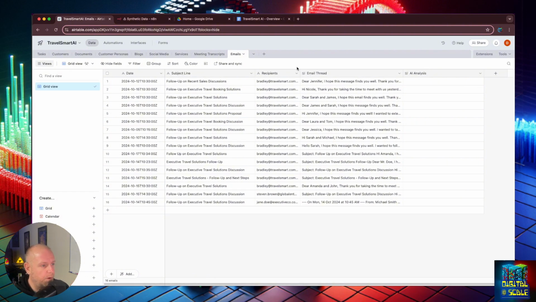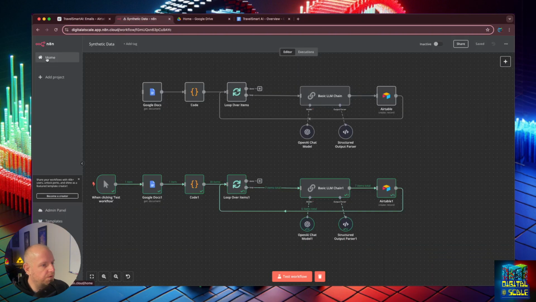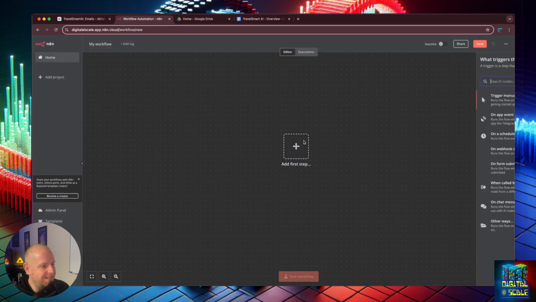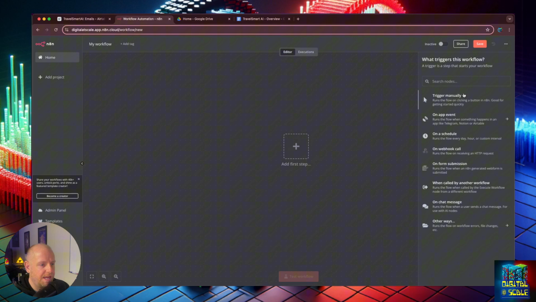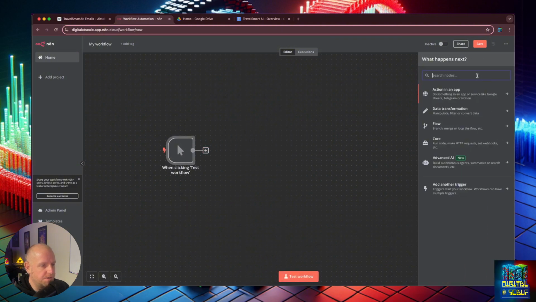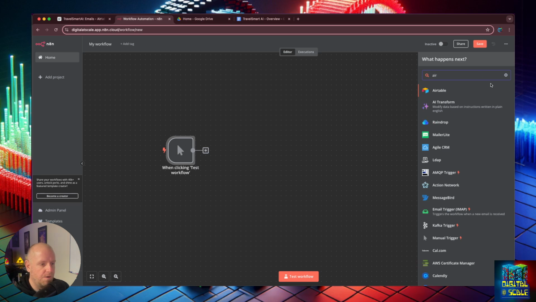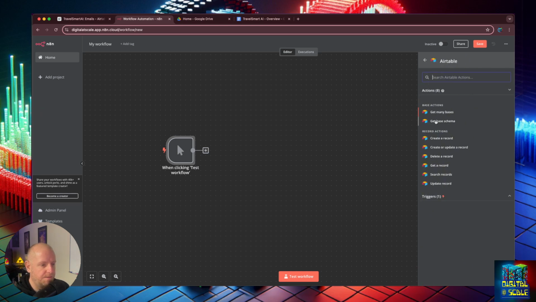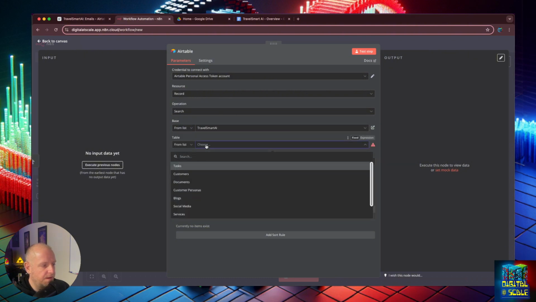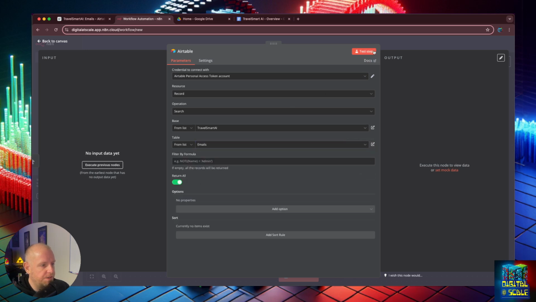So I'm going to go back over here to the home. We're going to create a new workflow in N8N, and we're going to say add. For right now, I'm just going to trigger this manually. I'm going to hit the plus. We are going to use our Airtable node and hit plus. We're going to search for records, and choose our base, TravelSmart AI. Then from the tables, we're going to choose emails, and return all.